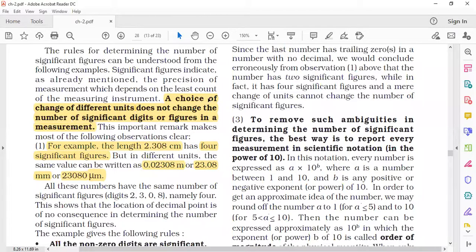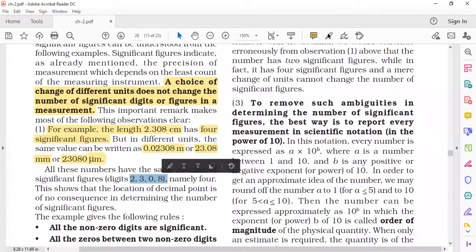The rule says that a change of units, from meter to millimeter or centimeter to micrometer, does not change the number of significant figures. So all these digits, 2308, are significant, hence the significance is 4.